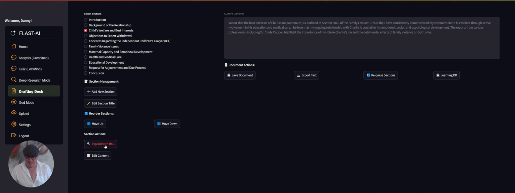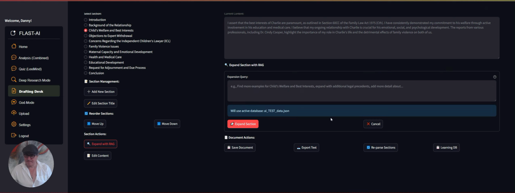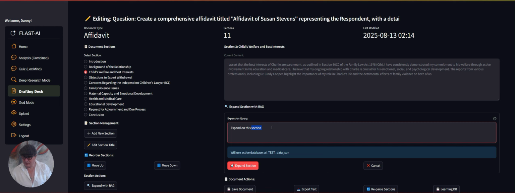But look at this. Expand with RAG. Expand on this section 3, child's welfare and best interests. Identify all relevant facts to insert into the affidavit to support the respondent's position.